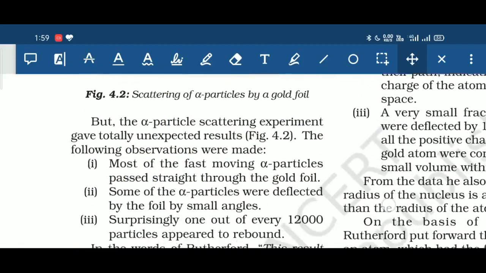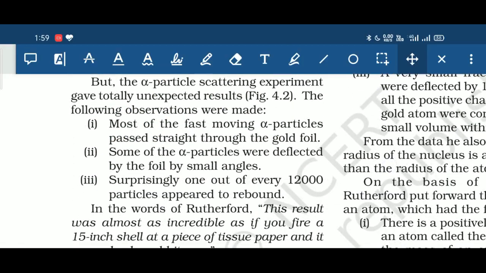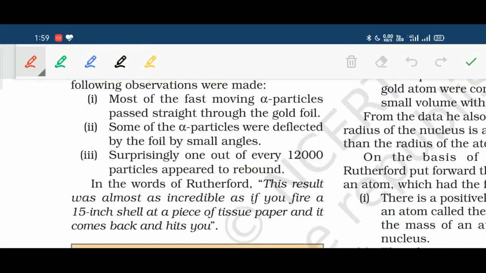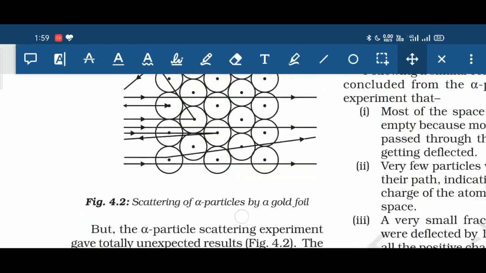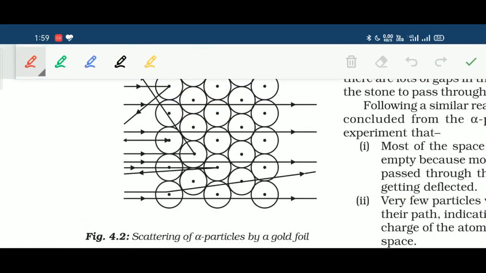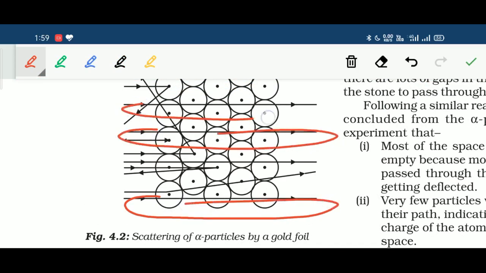In the first column, he observed 3 observations. First, most of the fast moving alpha particles pass straight through the gold foil. Here you can see that most of the alpha particles pass through the gold foil easily in a straight path.